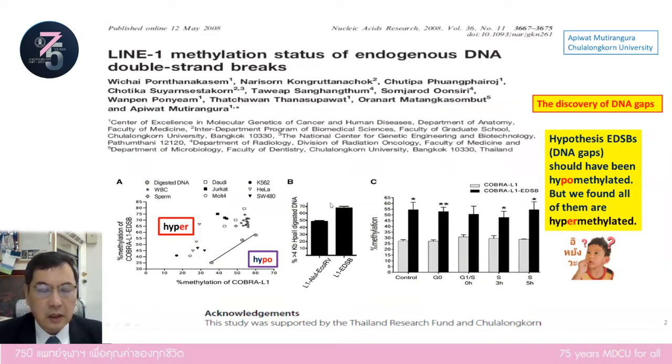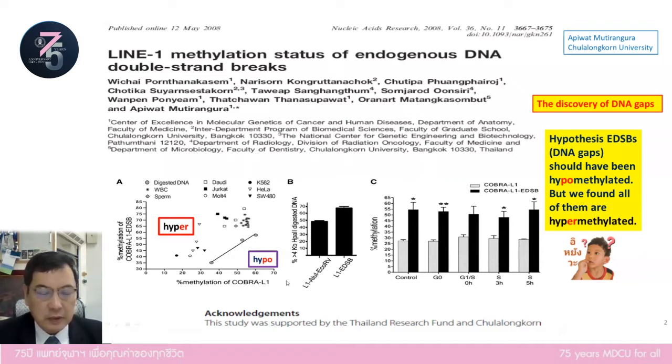In 2008, we tried to measure the methylation status of endogenous DNA double-strand breaks, which we have changed the name of from DNA breaks to DNA gaps in the current paper. In the past, we measured the methylation of the DNA gaps, and we hypothesized that the methylation of DNA gaps is supposed to be hypomethylated. But the results show that in every sample of every cell, the DNA methylation of DNA gaps was hypermethylated.